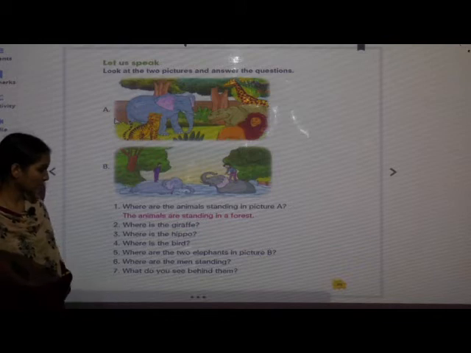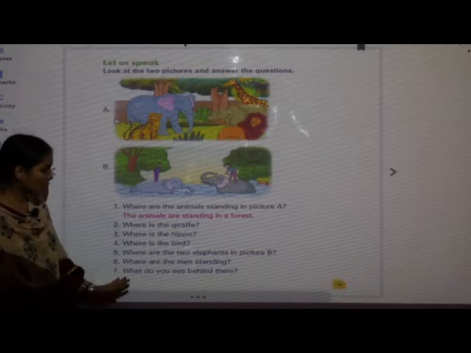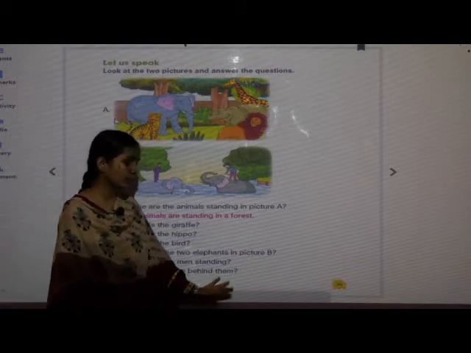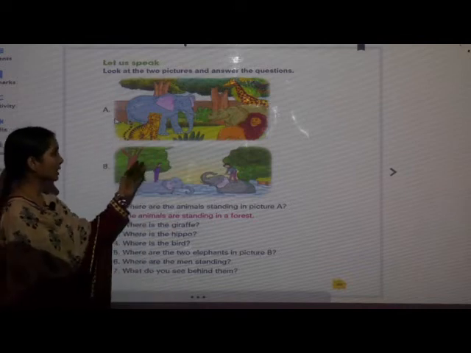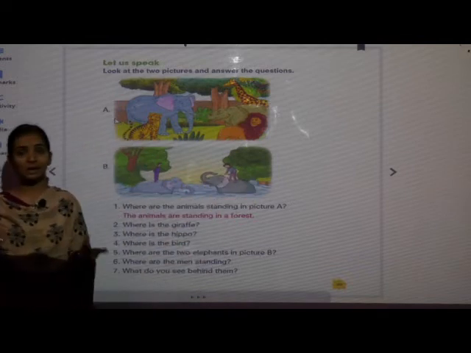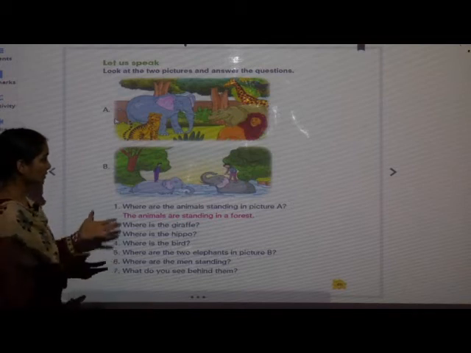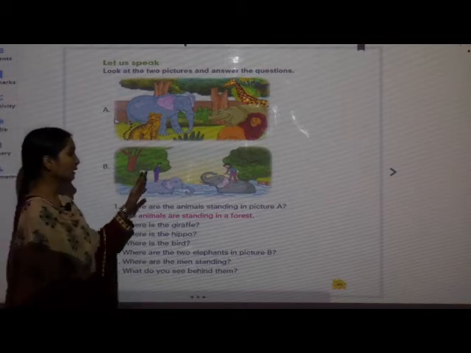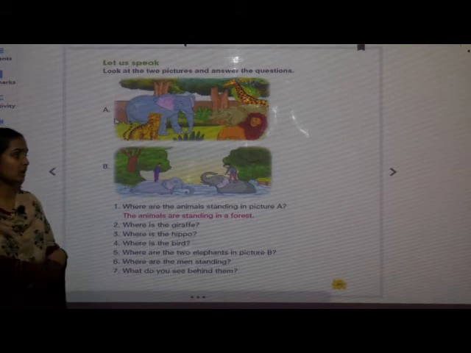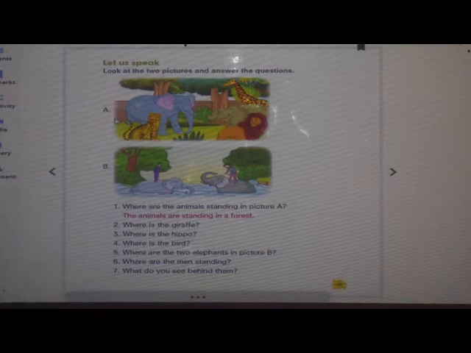Now the next question. What do you see behind them? And behind this man, what do we see? Trees, isn't it? We see trees behind them.